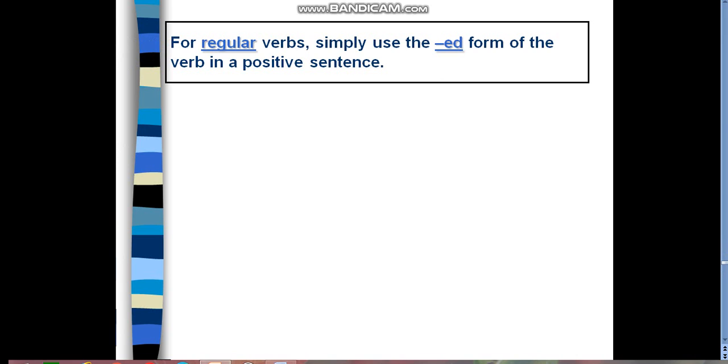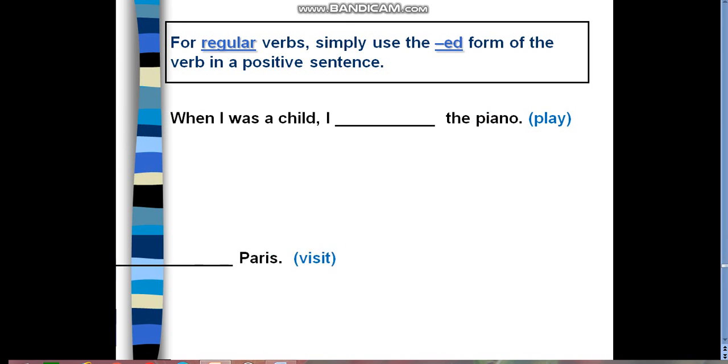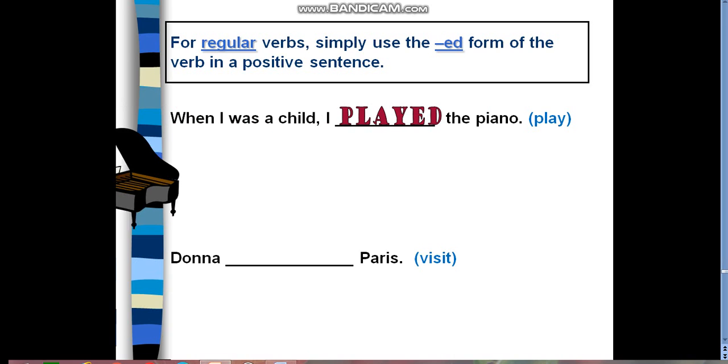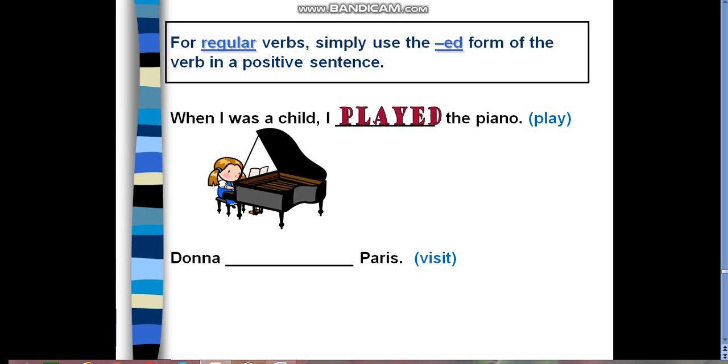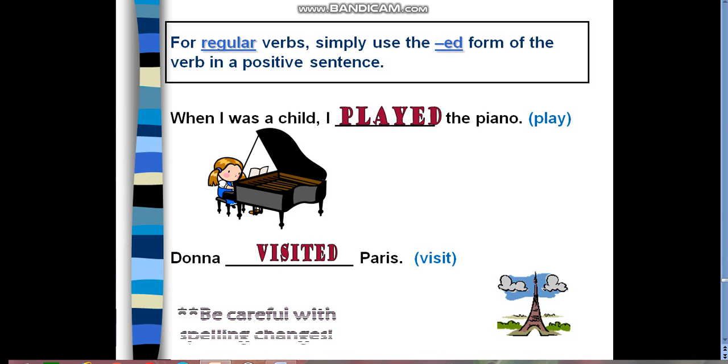Now, for regular verbs, simply use the ed form in positive sentences. For example, here play, played. When I was a child, I played. That's right. Donna visited Paris. Hope so we meet in Paris someday. Now, be careful with the spelling changes.